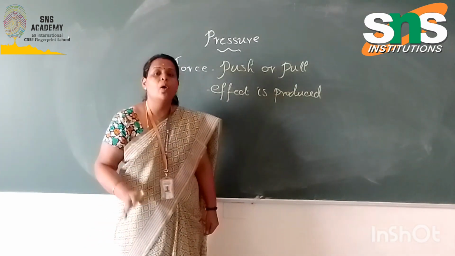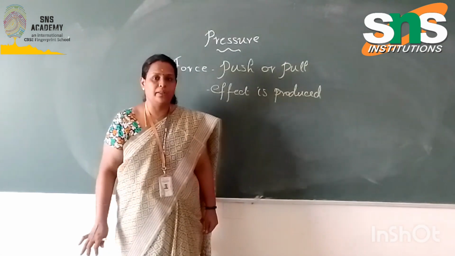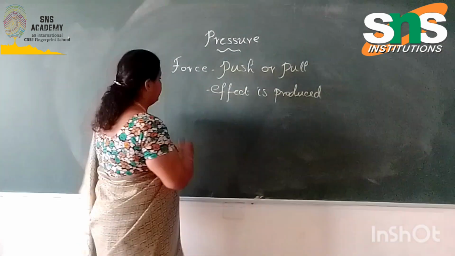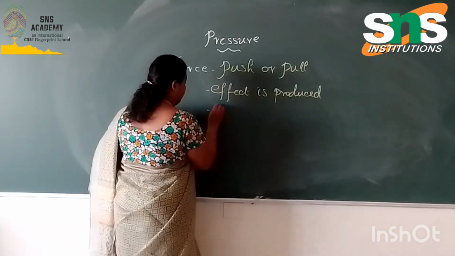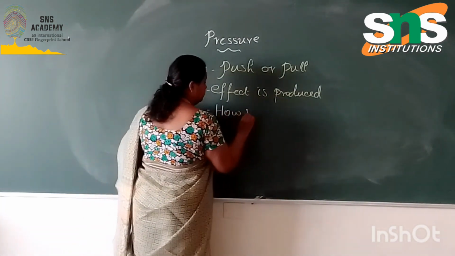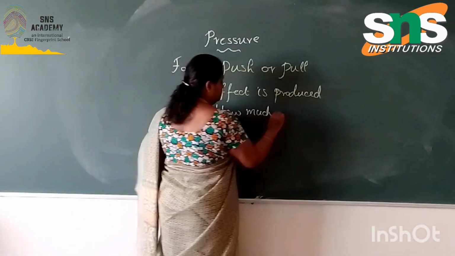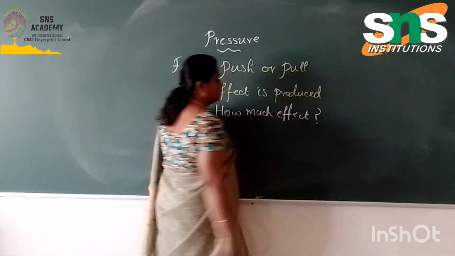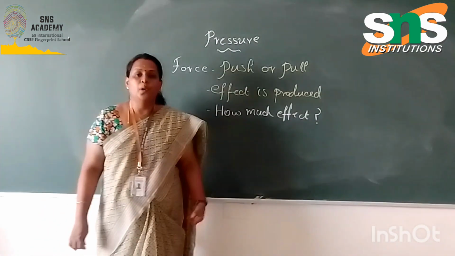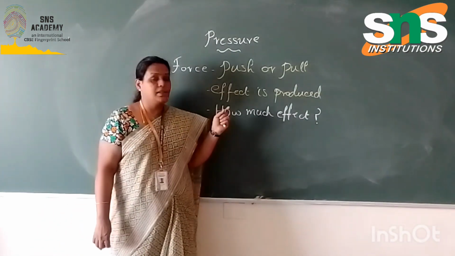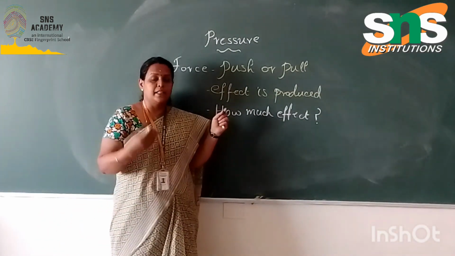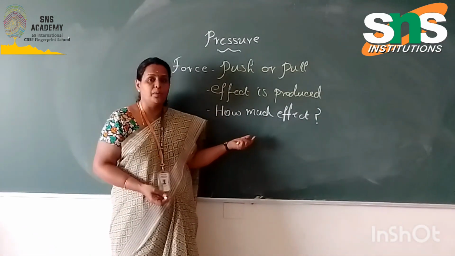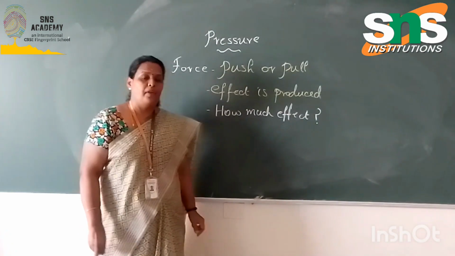But how do we know how much effect is produced? We have to understand the effects of force on an object. How much effect is produced on an object depends on two factors.